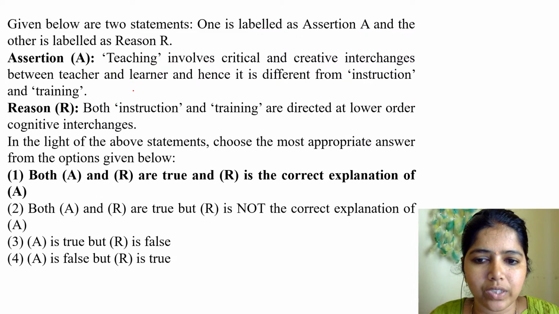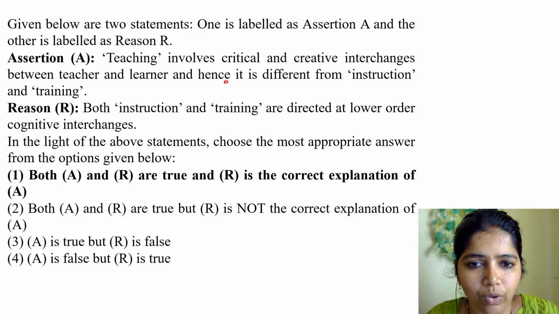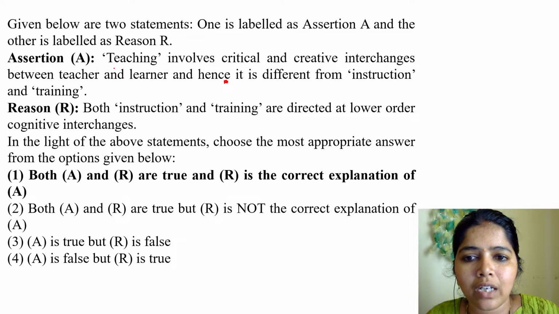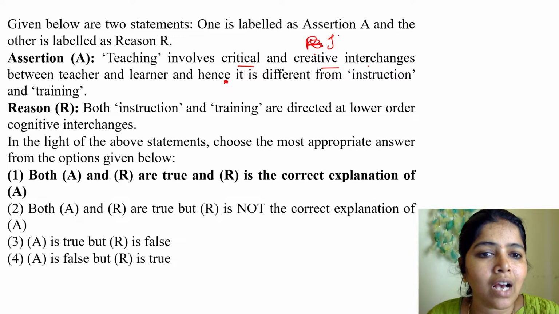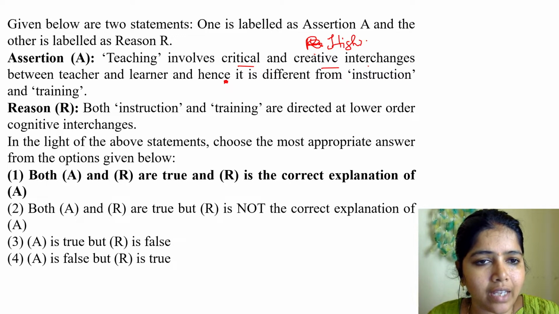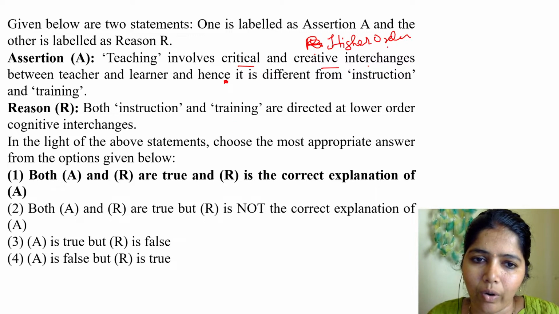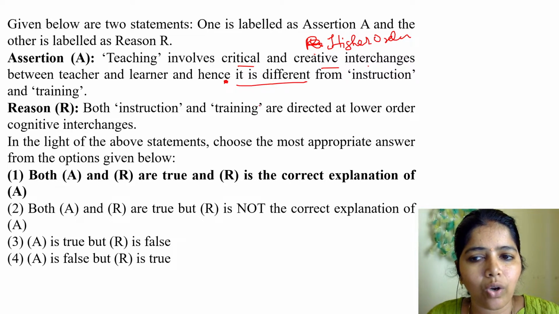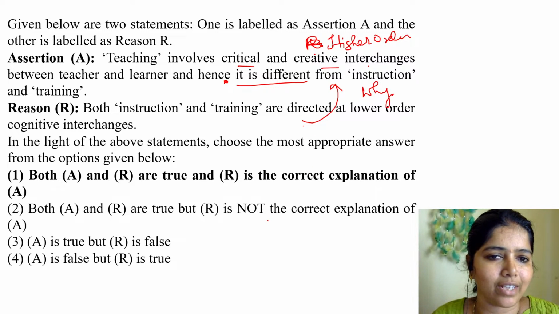Clear? So the answer for this question is both A and R are true, and R is a correct explanation. So here what they have told, teaching involves critical and creative interchange. Critical and creative interchange comes under which level? Higher order level. They come under higher order level, right? So teaching is at higher order level, and this has been done at the lower order level. So this is answering that why question. So here I am saying it's the right explanation. Clear?